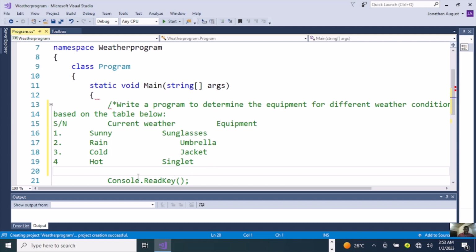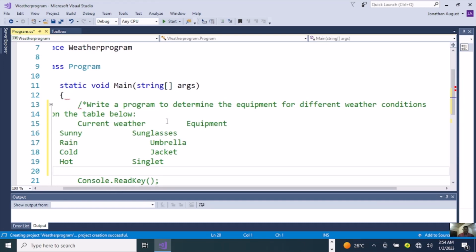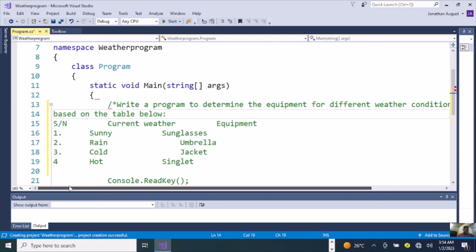Then I'll close the comment. Let me arrange this stuff here inside the comment. I want everything to be clear and neat.